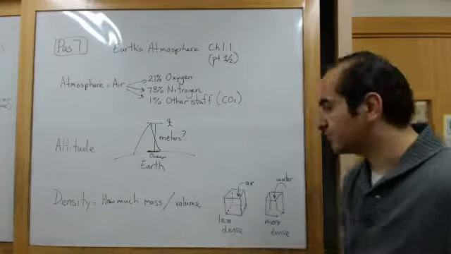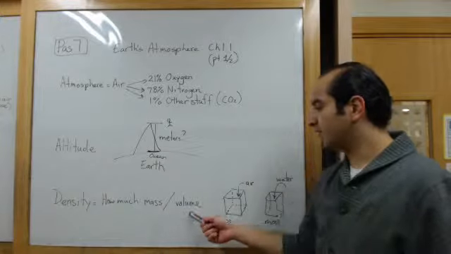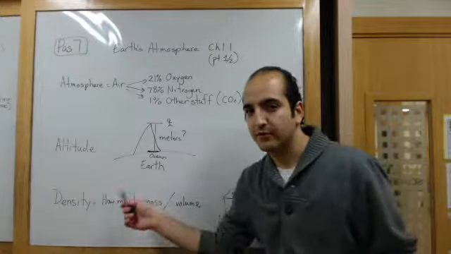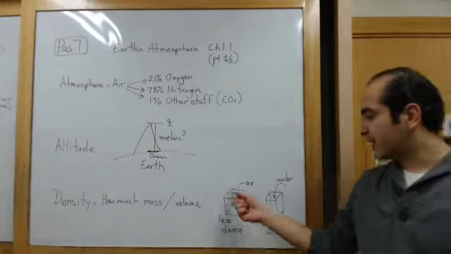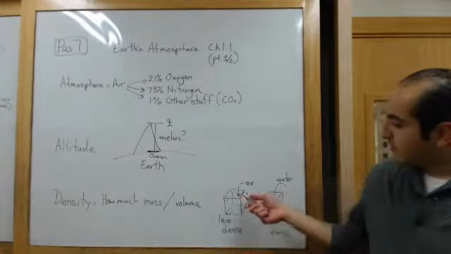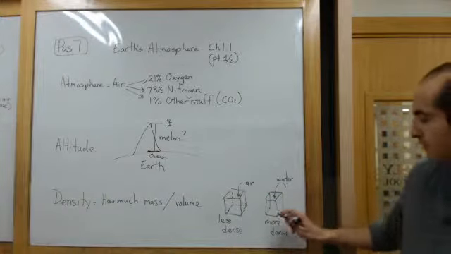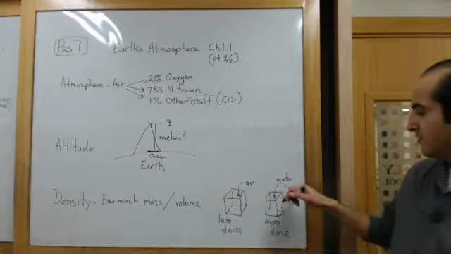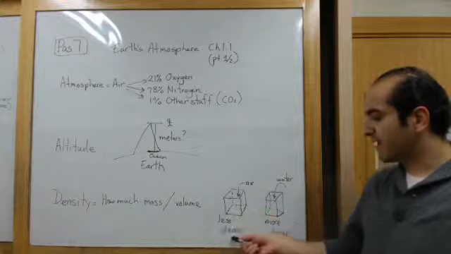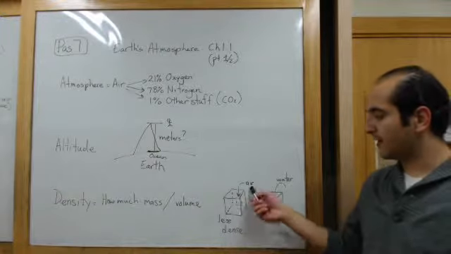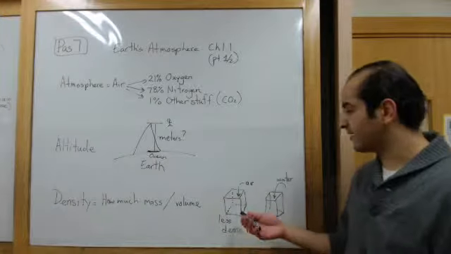Density is another difficult one. Density is how much mass you have per volume. And maybe that's difficult to understand, so here I drew a little picture. Imagine there's this box, right? This box 1 is filled with air. Box 2 is the same size box, filled with water. This box is less dense because it has less stuff. Air is less heavy than water. That's how you know there's less stuff in there.